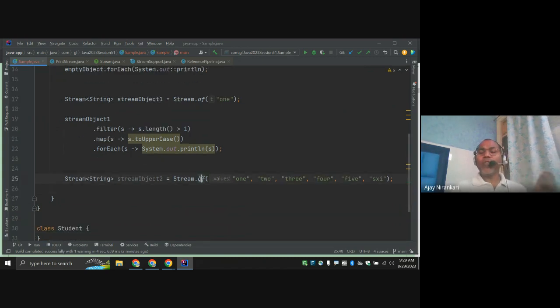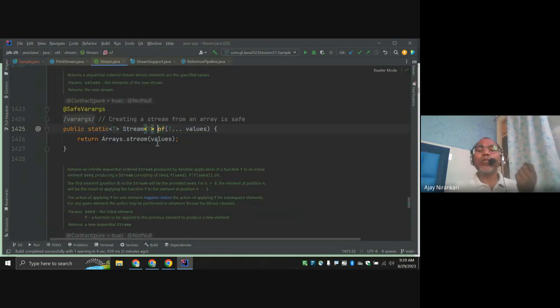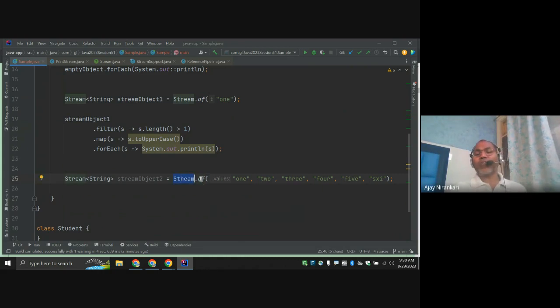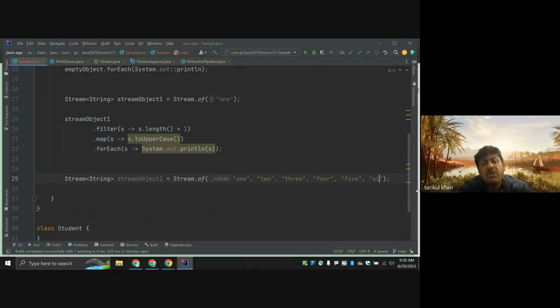So this of method, both are the of method. This is the overloaded. This will take one argument. This will take variable argument, right? And why am I able to call Stream.of? Because this of method is the static method. While calling a static method, we don't need an object, right? So it's the interface name .of, and I pass all the values. You already created one object. It's called stream object 2.